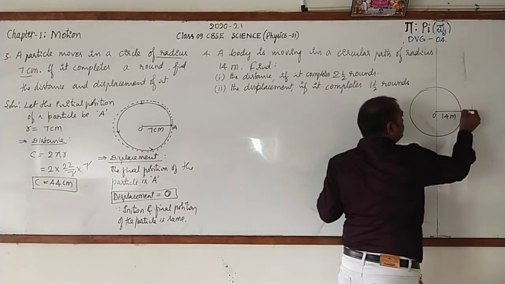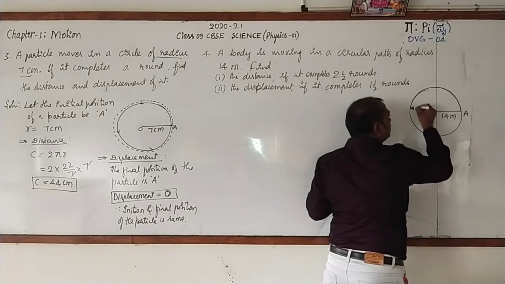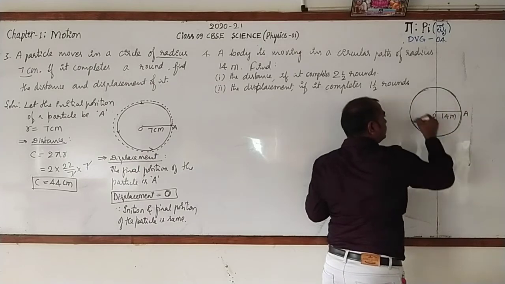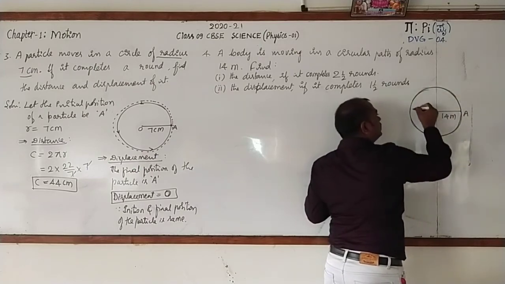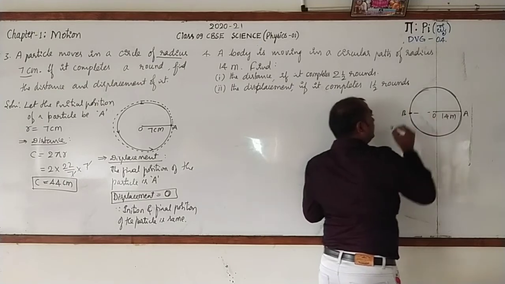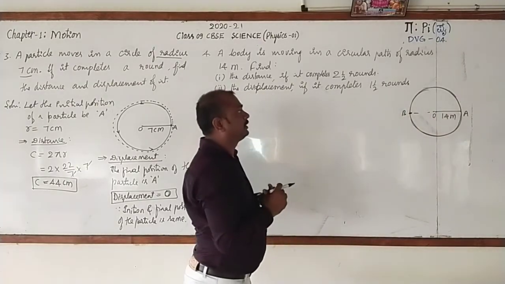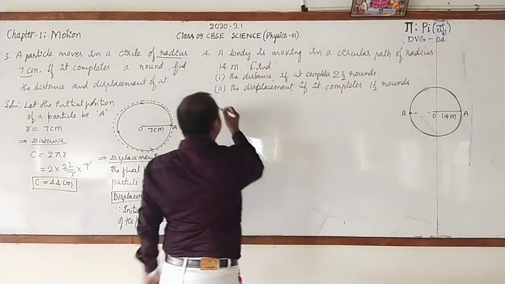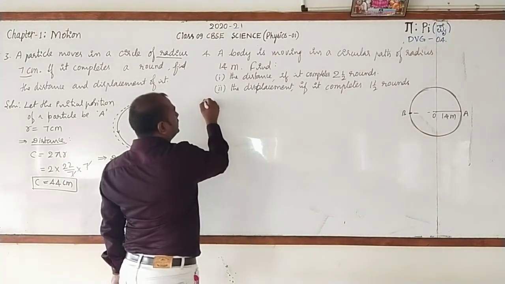See that? 2.5 rounds. Here it completes one round. It comes to A. Second round. It comes to A. Third round. In the third round, 2.5 means B. So B is the final position of the body after completing 2.5 rounds. Here I'll write it.